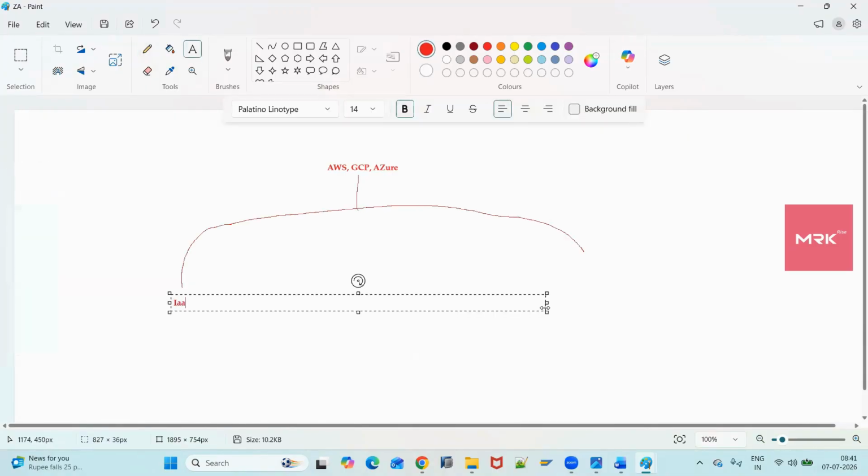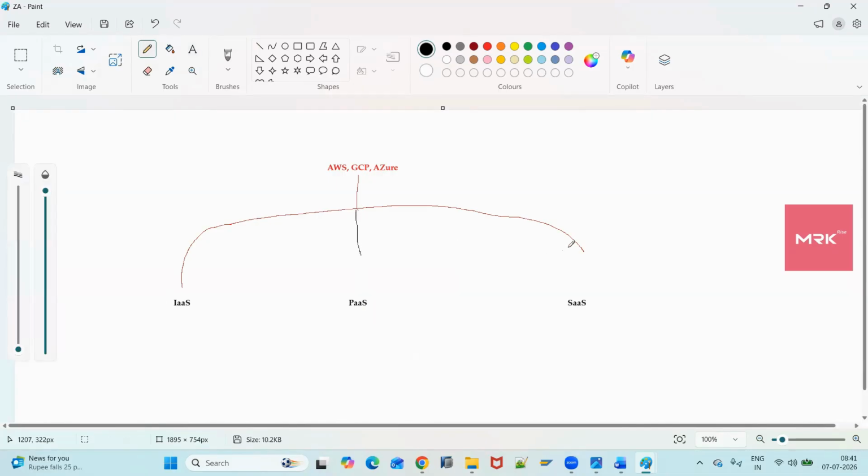These 3 cloud providers support the cloud computing services: IaaS, platform as a service, and software as a service. Now we will discuss the cloud computing services one by one. Why am I discussing this? Because SAP BTP was introduced with the cloud computing service called PaaS. That is the reason I am conveying this point.